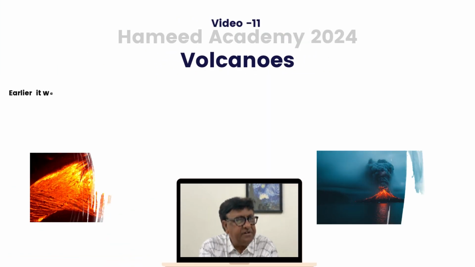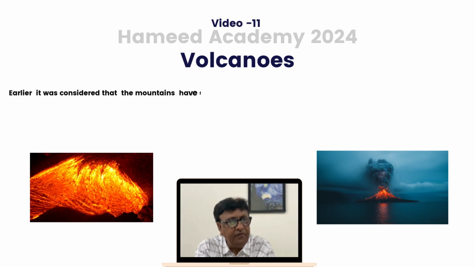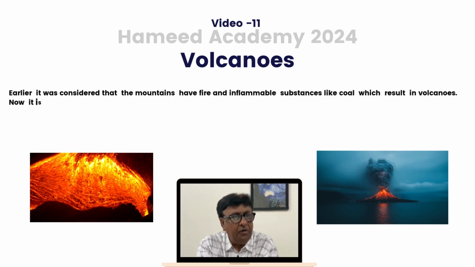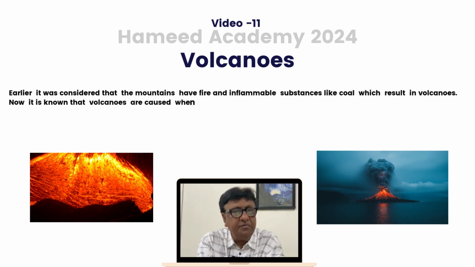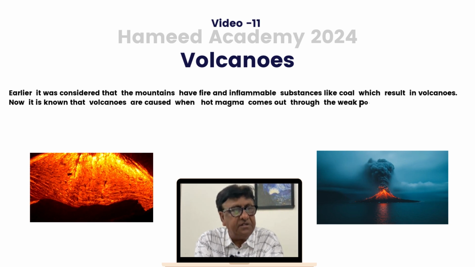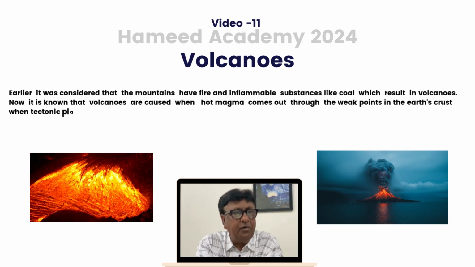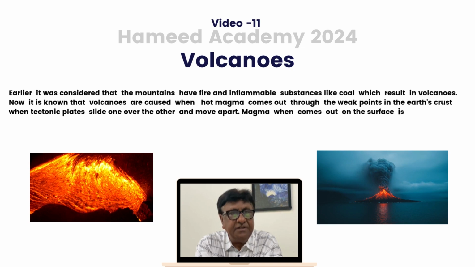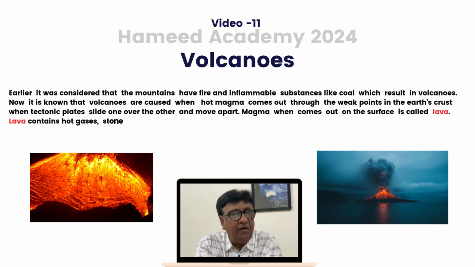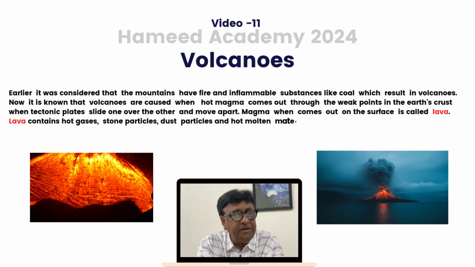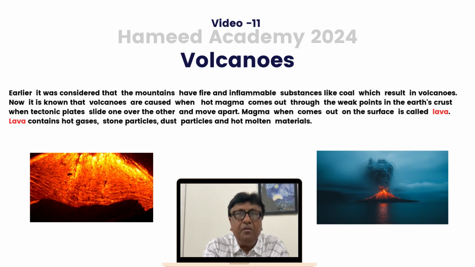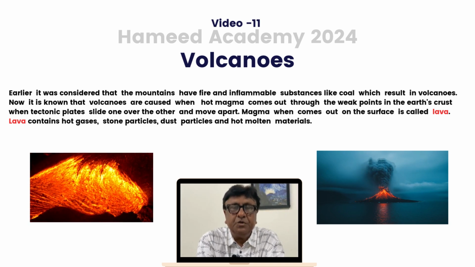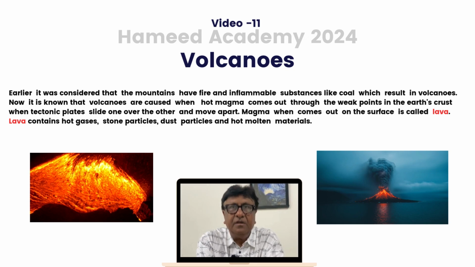Volcanoes. Earlier it was considered that the mountains have fire and inflammable substances like coal, which result in volcanoes. Now it is known that volcanoes are caused when hot magma comes out from the weak points in the Earth's crust when tectonic plates slide one over the other and move apart. Magma, when it comes out on the surface, is called lava, and lava contains hot gases, stone particles, dust particles, and hot molten materials. The knowledge about volcanoes shows that science is dynamic in nature.